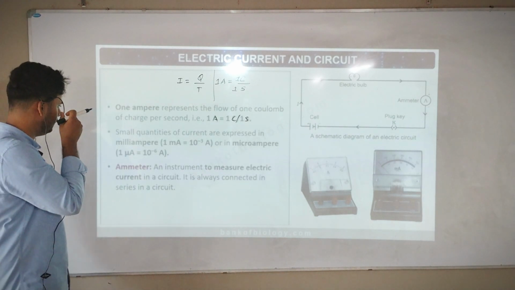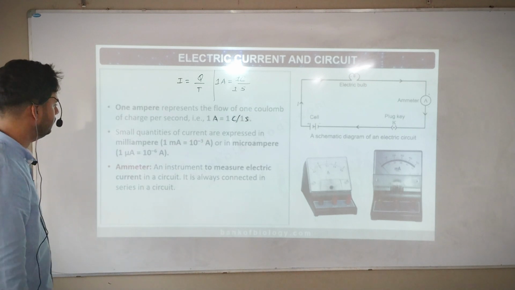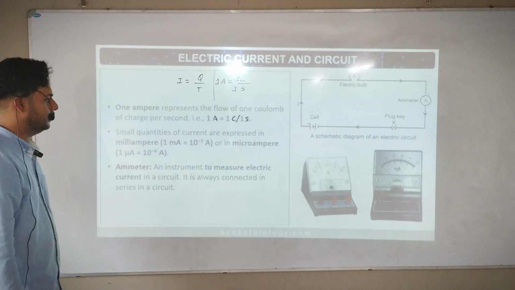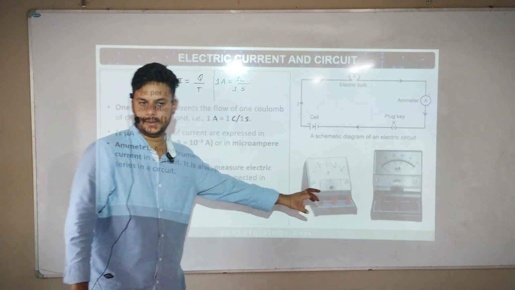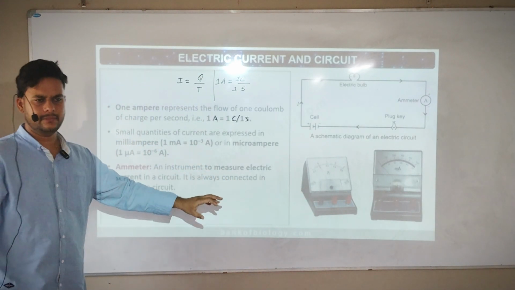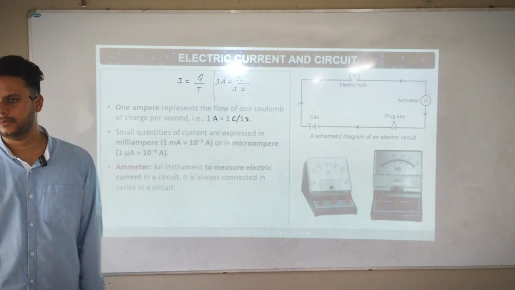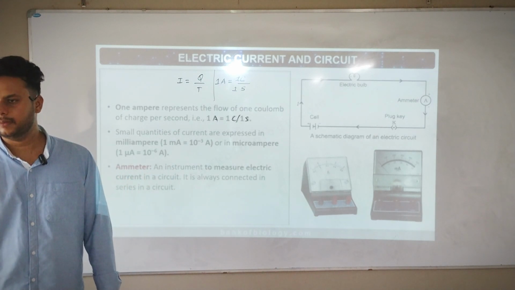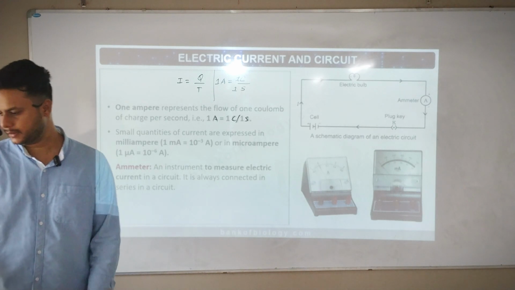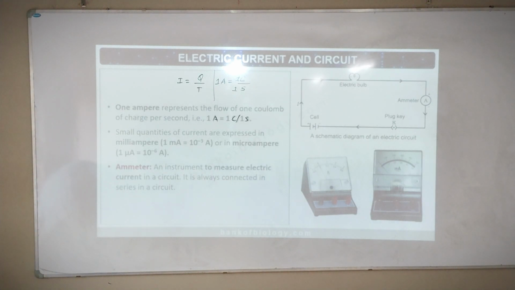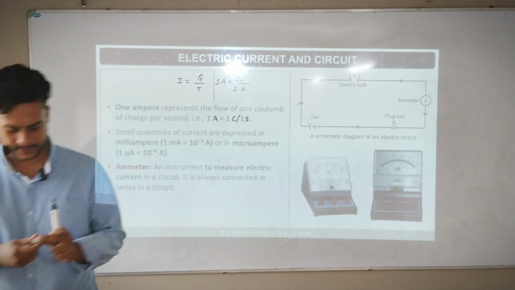Next. Small quantities of current are expressed in milliampere. Now this you will see in first PUC. When you go to first PUC, you will see this milliampere. So very small, minute current also. For example, the minute current might be from here. How much current passes inside? If I take it like this, you see here, I'm holding it like this.